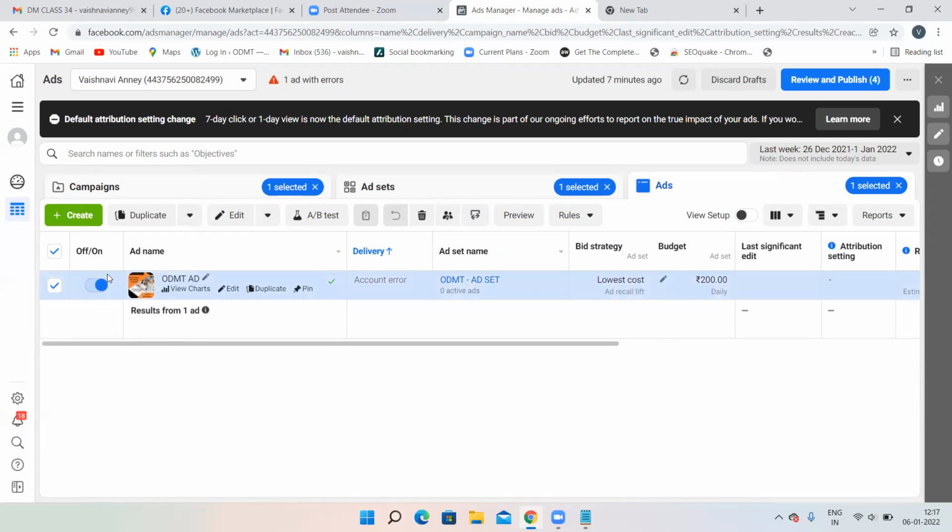Now, let me do it one more time: a Facebook ad with a brand awareness campaign. Later, we'll go to the traffic campaign. Both are similar. There is only one option difference between brand awareness and traffic. Lead generation is totally different. We'll do that later. Now click on create.